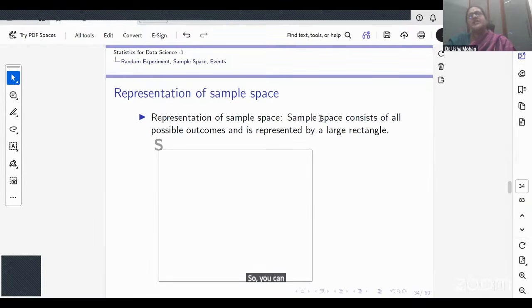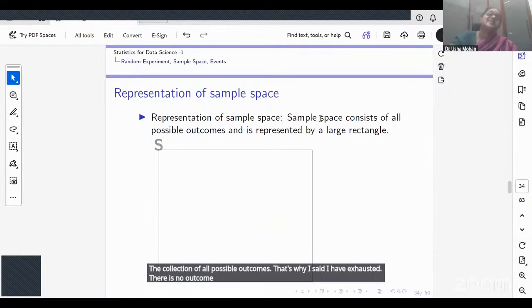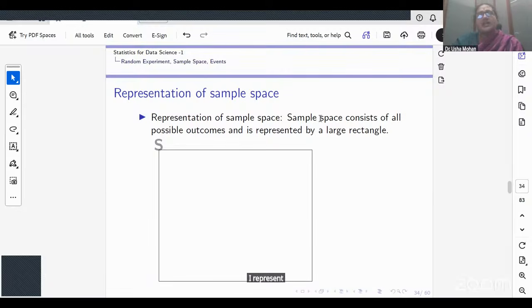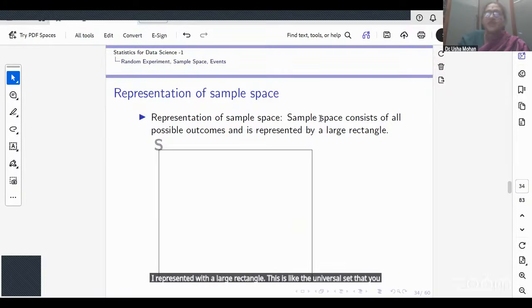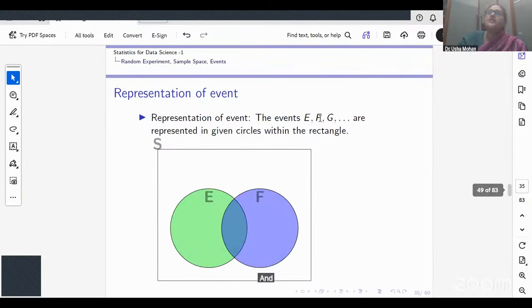So you can see that the sample space is the collection of all possible outcomes. That's why I said I have exhausted. There is no outcome that I have not listed in my sample space. I represent it with a large rectangle. This is like the universal set that you have already represented. And all events would be the smaller sets that I am representing.